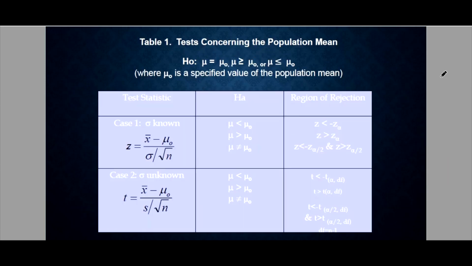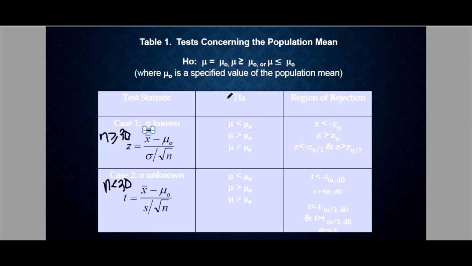I'm sure you know this already because we've discussed when to use Z and when to use T. Of course, we will use Z if the population standard deviation is known and when n is greater than or equal to 30. And case 2, we use T if the population standard deviation is unknown and our sample size is less than 30.